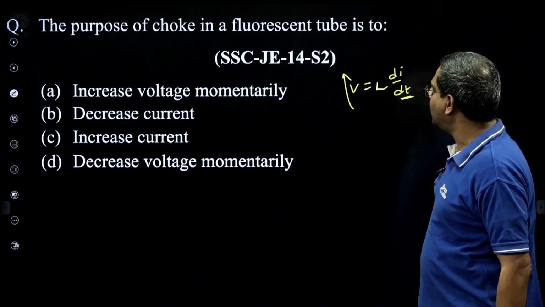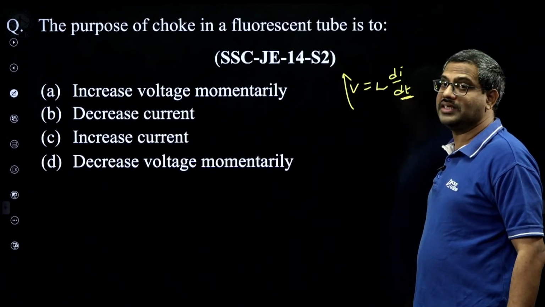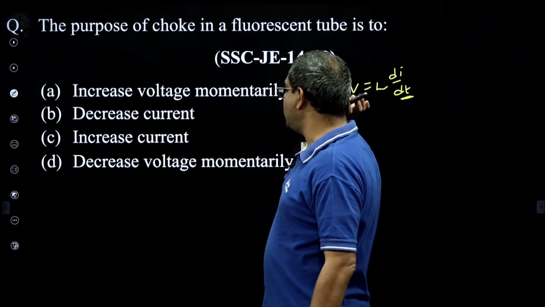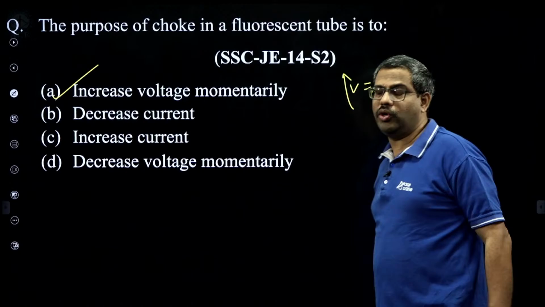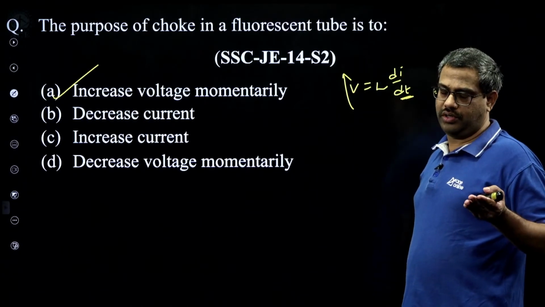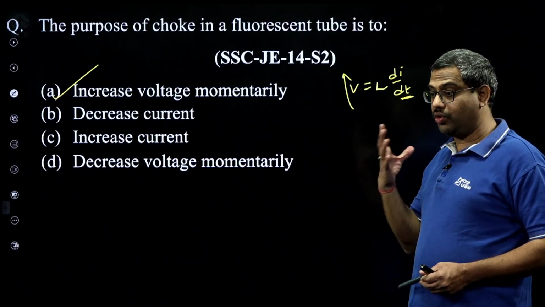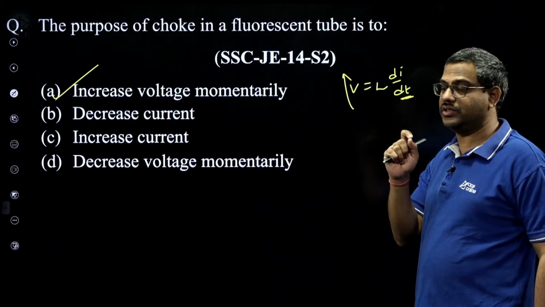So the purpose of the choke coil in a fluorescent tube is to develop impulse voltage to ignite it. It increases voltage momentarily, and that will ignite the gas tube, because to ignite a gas tube I need kilovolts, but normal voltage in our house is 230 RMS. So if you want to ignite a gas tube, I need kilovolts. The choke is doing the business by developing large impulse voltage.